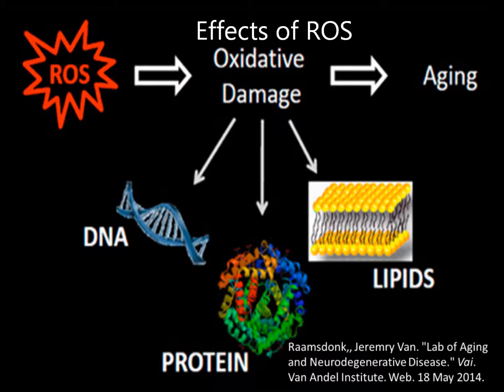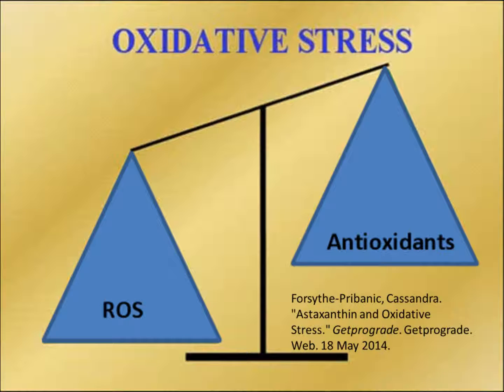Oxidative damage is caused by an imbalance between the systematic manifestation of reactive oxygen species, also known as ROS, and a biological system's ability to detoxify the ROS and to repair the damage made by the ROS. These free radicals accelerate the aging of the cell, which makes the organism grow older and leads to its eventual death. Oxidative damage is caused by an imbalance of ROS and antioxidants.